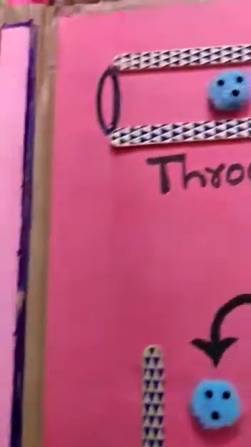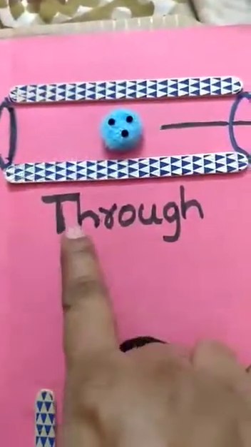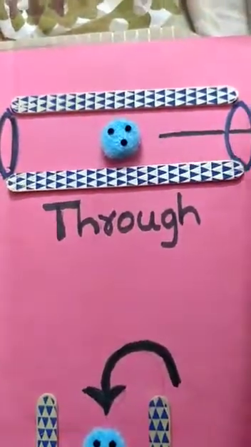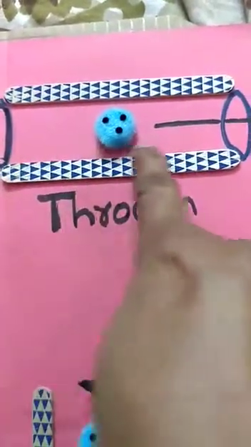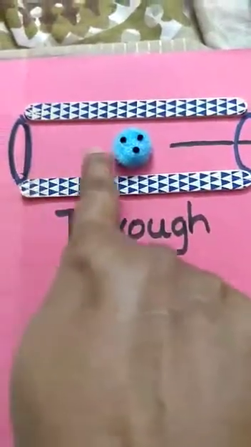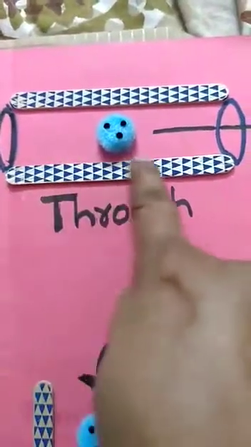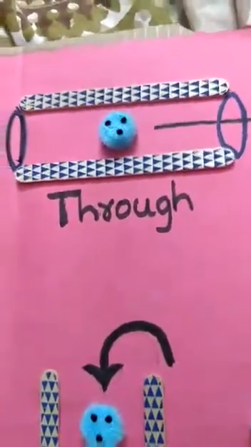Coming to the next one, see, it's a moving direction again, through. So this is a tunnel. This doll is going through this tunnel from here to here, going through this. దీని గుండా ఇది ప్రయాణం చేస్తుంది, through this tunnel. Next,